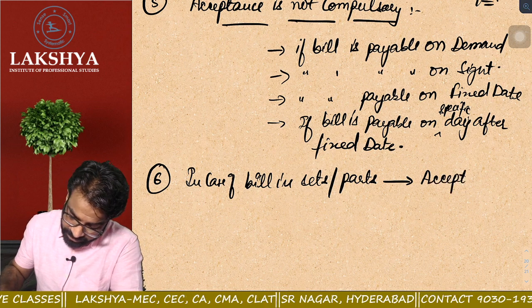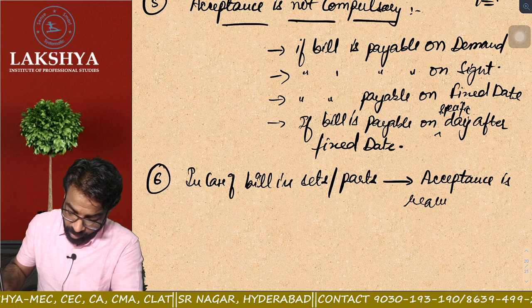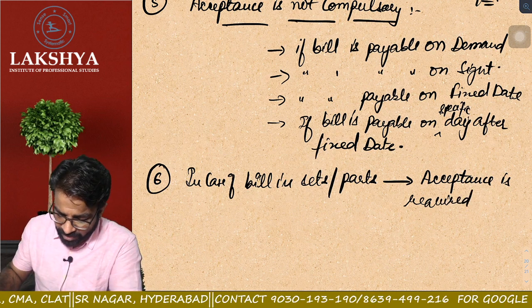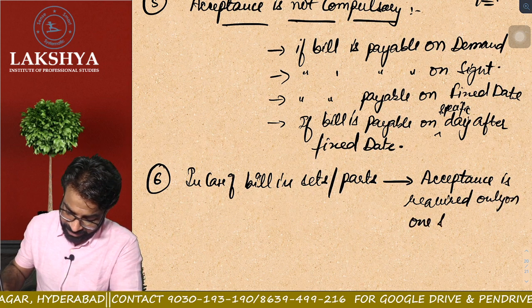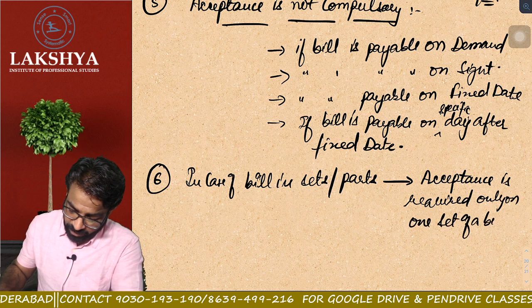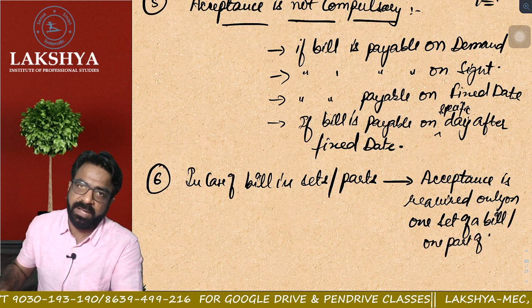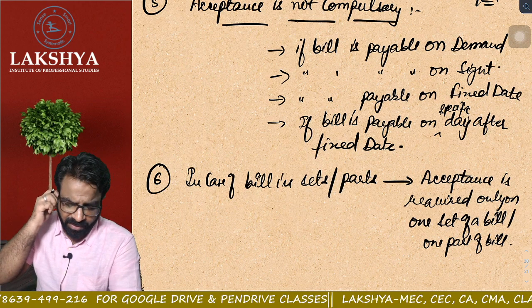Acceptance. Tell me, filling the blanks. Is acceptance required on all the sets of the same bill or only on one set? Acceptance is required only on one set of a bill or one part of a bill. Everyone clear or not? We already know whether the acceptance is required everywhere or not.